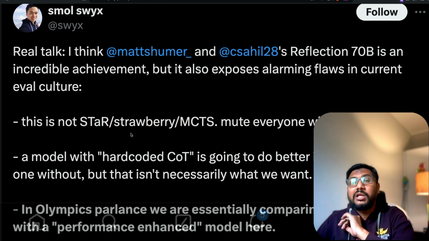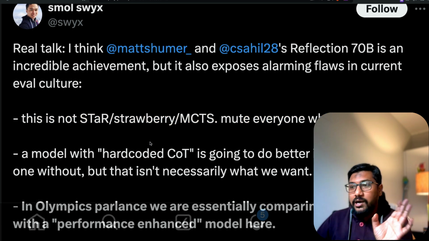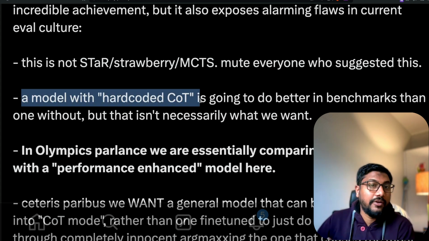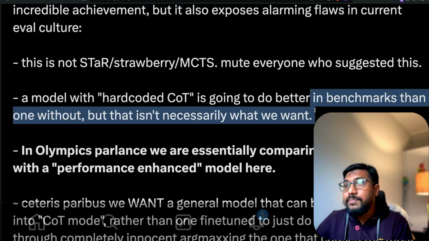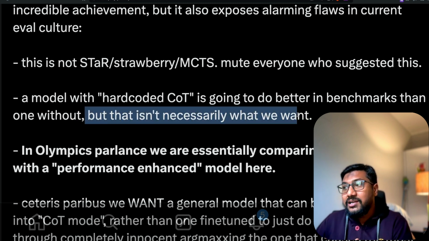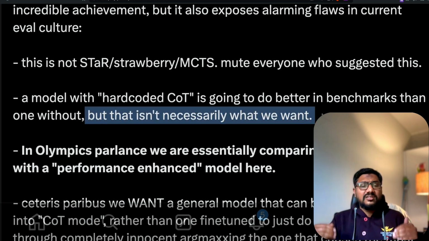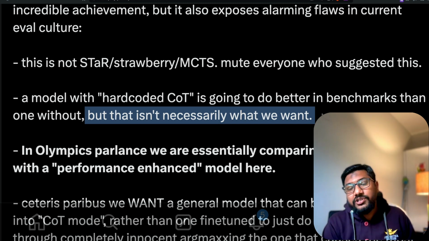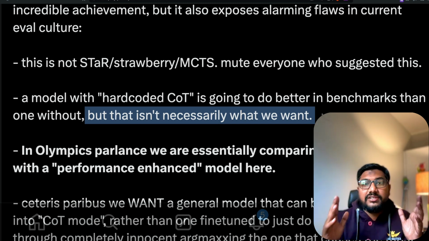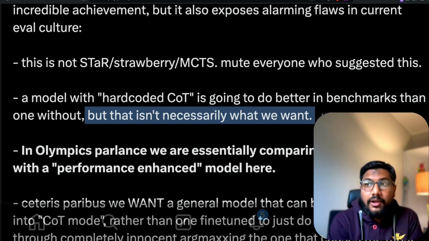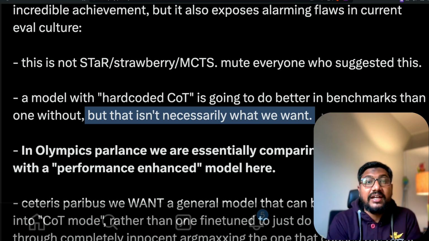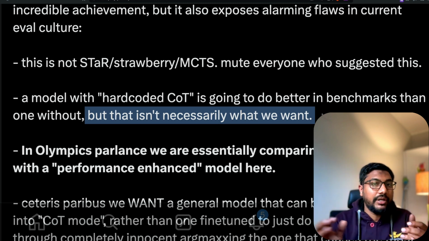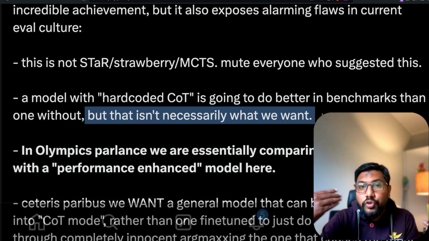Okay, this is not any of those things. First of all, this is not something completely out of the box, like Strawberry or Q-star. A model with hard-coded COT, COT stands here for chain of thought, is going to do better in benchmarks than one without. But that isn't necessarily what we want. I think this is something that we need to get out of the way. This is the same issue that we had with Google Gemini. And this is the thing that we need to understand. We need a model that can better reason rather than a model that has been trained with a COT dataset. These are, I think, two different things. It might be the same thing based on how you think.